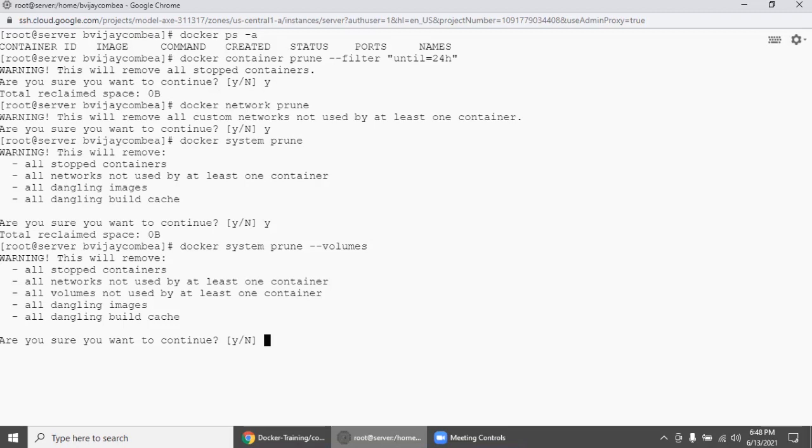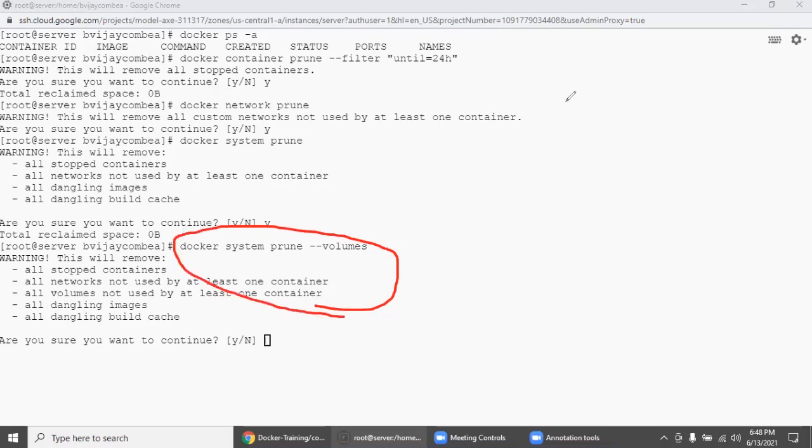So suppose if this kind of situation keeps continuing, and at some point there are more volumes which are not utilized by any container, in those situations also you will get severe performance issues, because everything is space, right? So this command, docker system prune --volumes, will help you to overcome those bottlenecks.